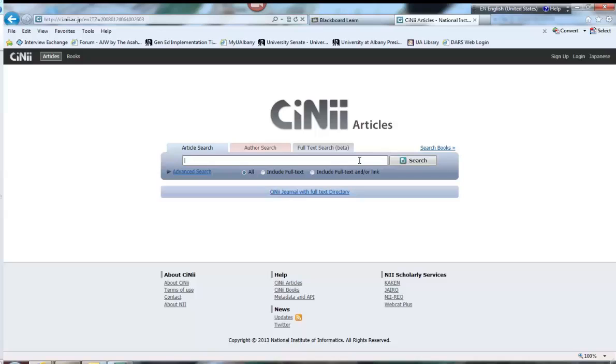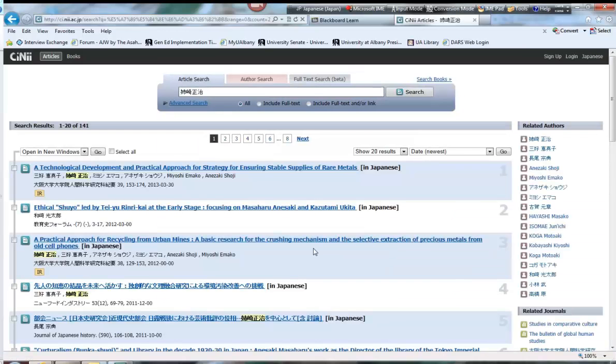I have to say that this database has grown a lot in the past few years. You can search using romanization, or you can search using Japanese. I prefer to search using Japanese because it reduces the false hits pretty dramatically. So I'm typing Anosaki Masaharu, and we'll search and see what we find. So we get a number of hits here.